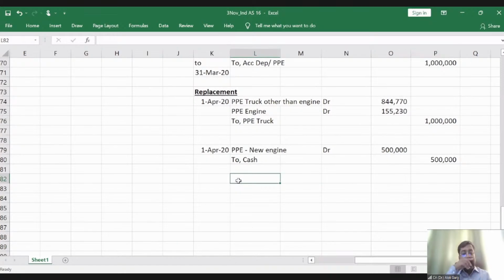Next entry, derecognition of old engine. Again on 1st April 20.